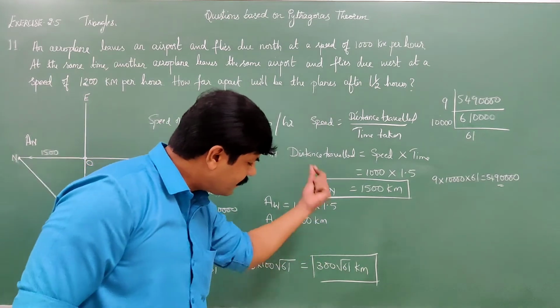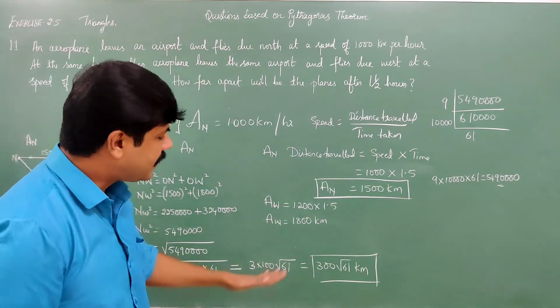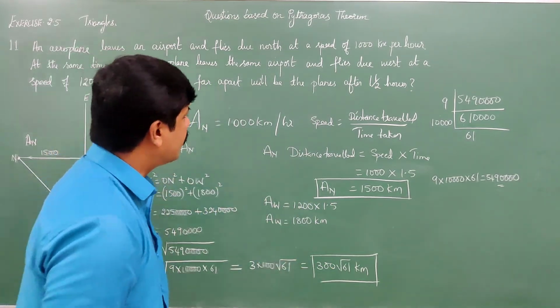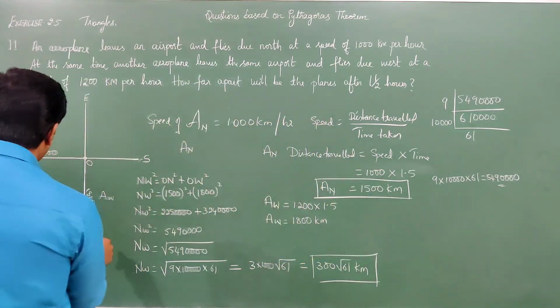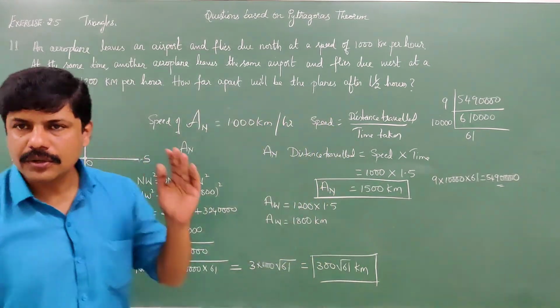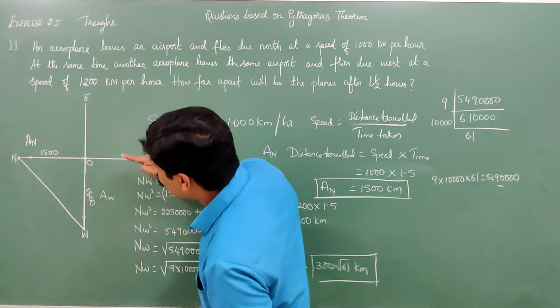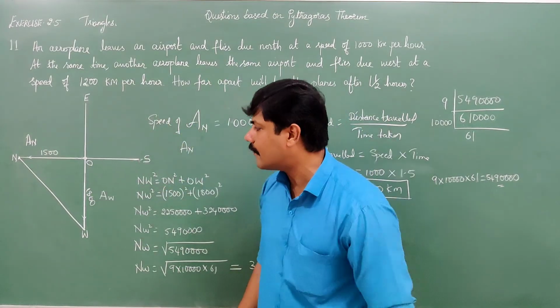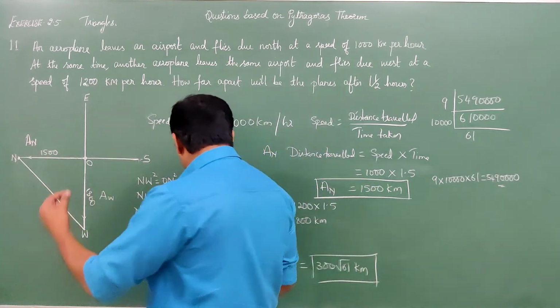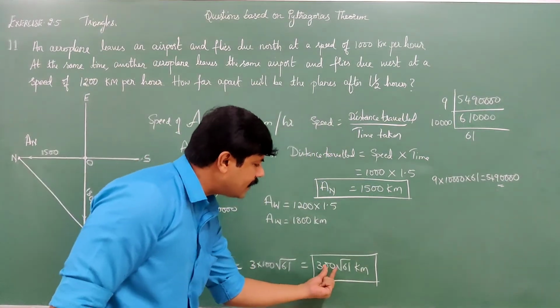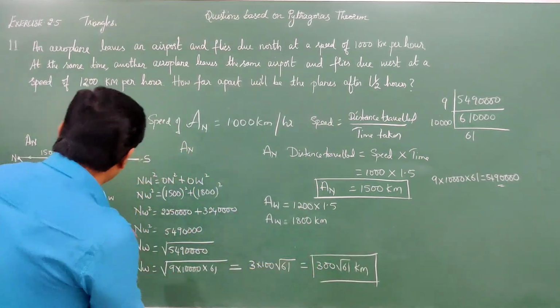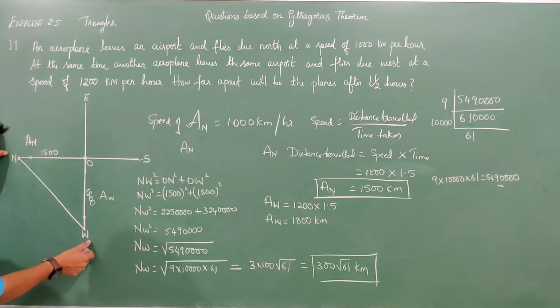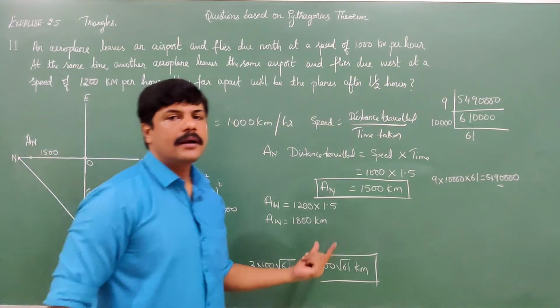What is this 300 root 61? This 300 root 61 is the distance by which the two planes, which have traveled due north and due west, are apart after 1.5 hours. After 1.5 hours, they are 300 root 61 kilometers apart.